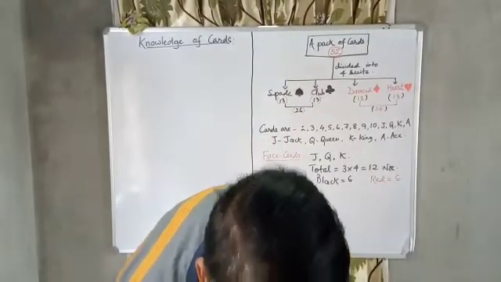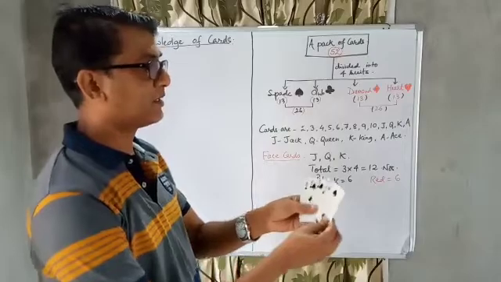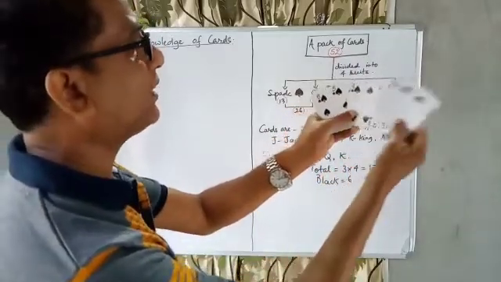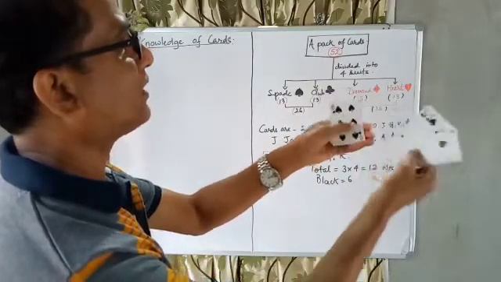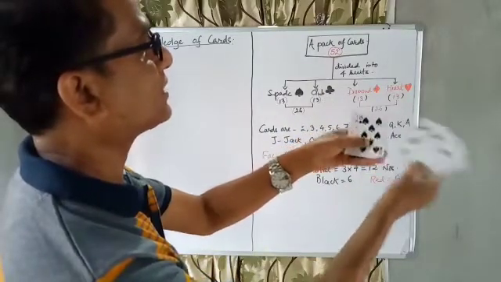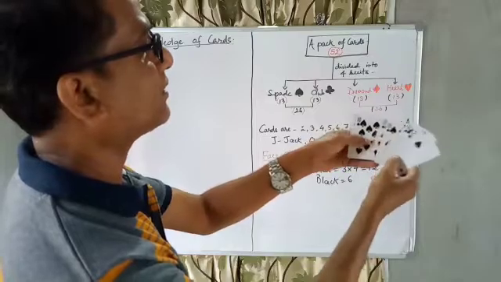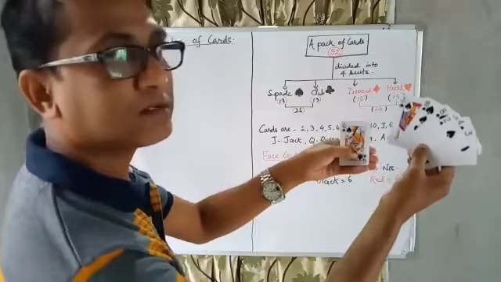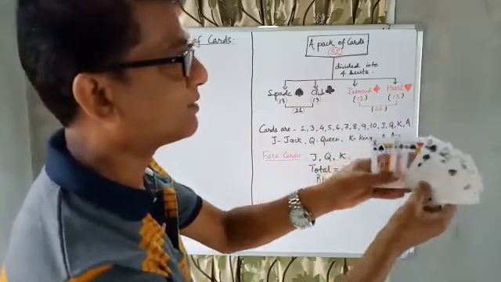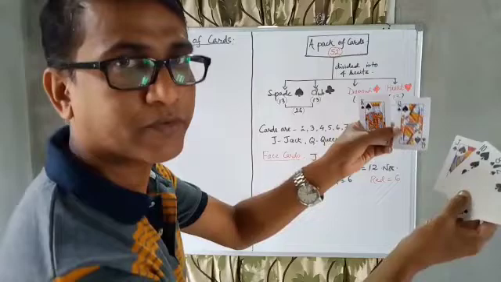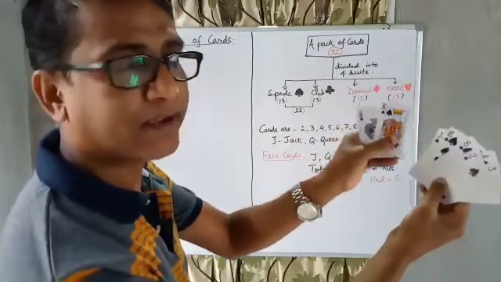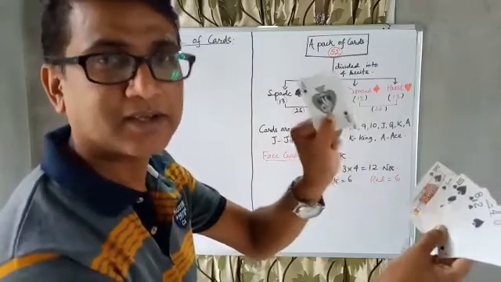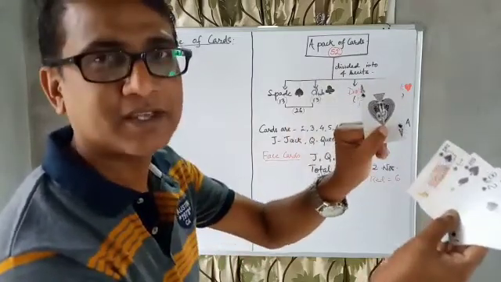So what are the cards here? See, this is 2, 3, 4, then 5, 6, 7, 8, 9, 10. This is called J. J full form is Jack. This Q, Q is Queen. K is King. And A means Ace, which in general we say Tekka.